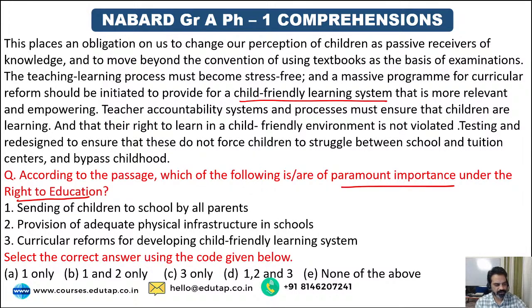So now let's try to solve the questions, guys. Question number 1. According to the passage, which of the following is or are of paramount importance under the right to education? Sending of children to school by all parents, provision of adequate physical infrastructure in schools, and third is curriculum reforms for developing a child-friendly learning system.